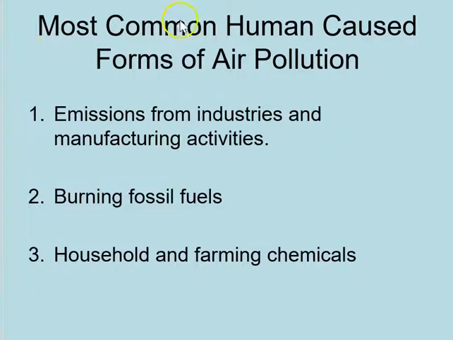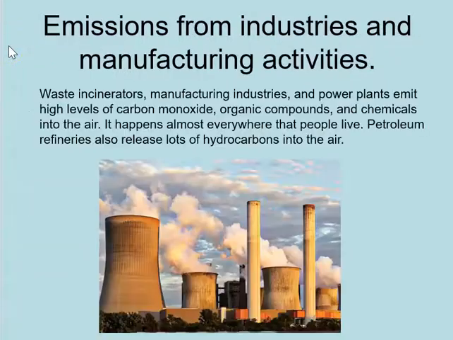So these are the most common human-caused forms of air pollution. We have number one, emissions from industries and manufacturing activities. Number two, burning fossil fuels. Number three, household and farming chemicals. So let's dive deeper into these three human-caused forms. Emissions from industries and manufacturing activities.